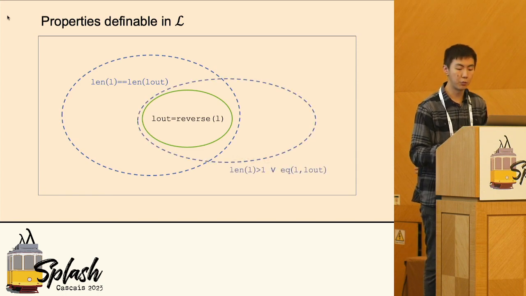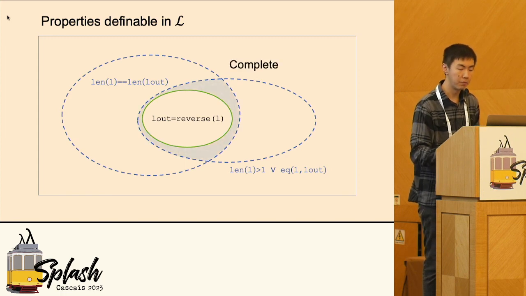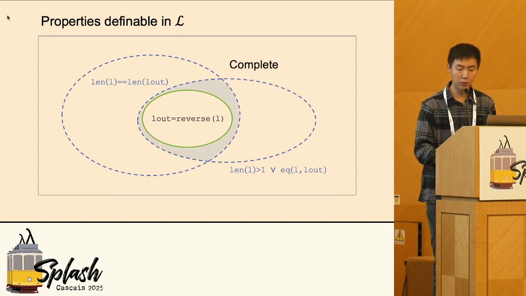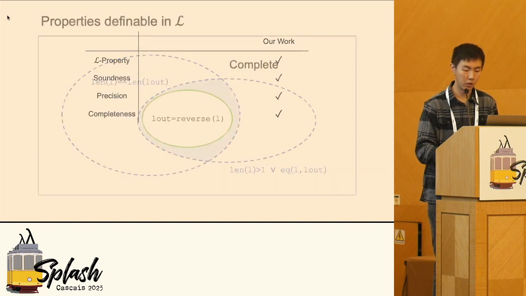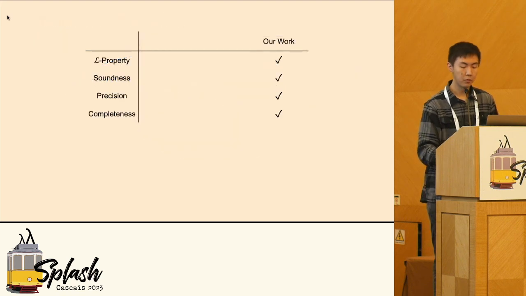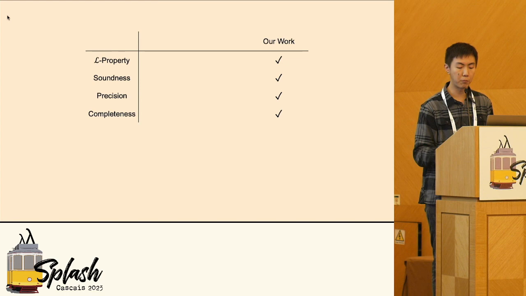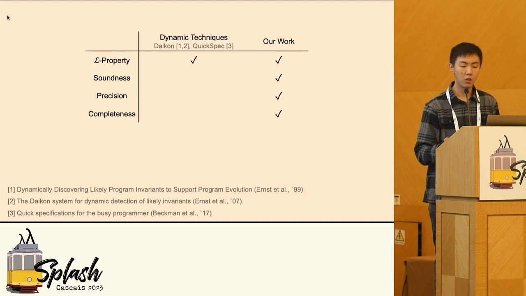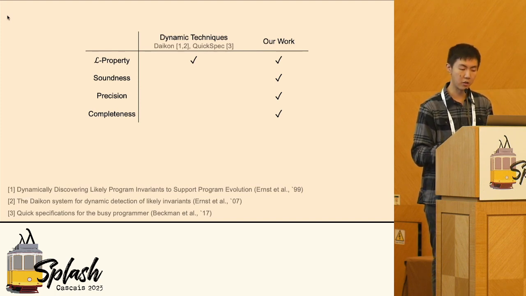But sound and precise properties are not unique, and our goal is to find a set of properties that is complete. Actually, these two properties form a complete set of properties, which means that the intersection cannot be smaller than this. The key contribution of our work is an algorithm to find specifications in a user-provided language that are provably sound, precise, and complete. In contrast, many approaches to finding specifications, like Daikon or QuickSpec, are based on dynamic techniques and sacrifice this soundness guarantee.